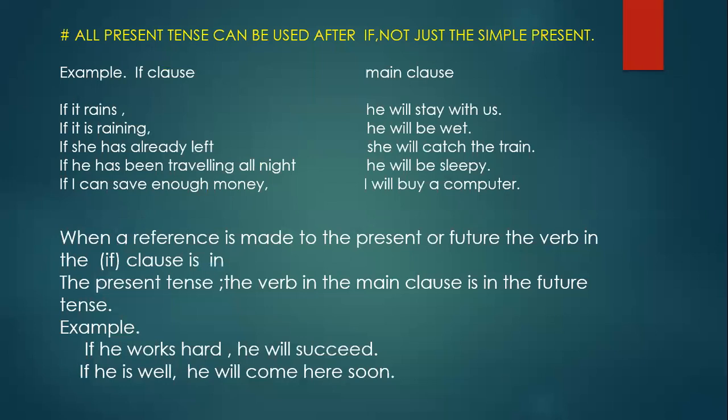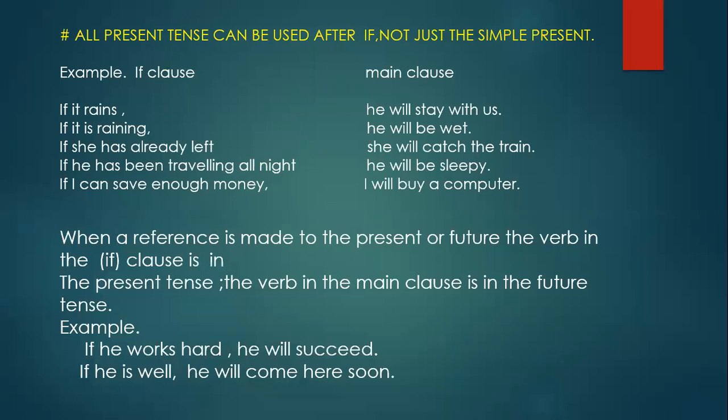If she has already left, she will catch the train. The third pattern is if plus present perfect plus will.